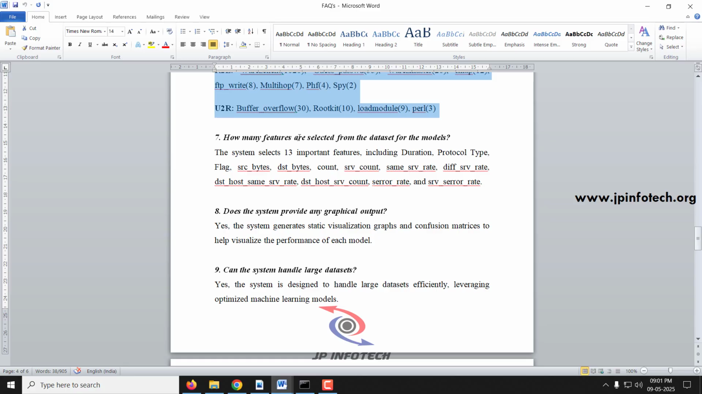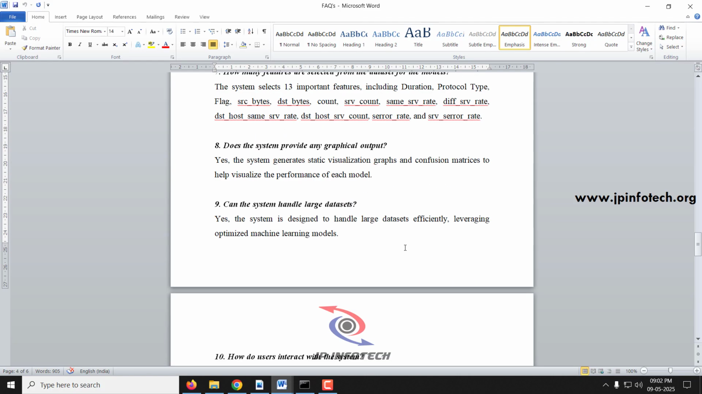How many features are selected from the dataset? We have manually selected 13 important features, which include duration, protocol type, flag, source bytes, destination bytes, count, srv count, same srv rate, diff srv rate, dst host same srv rate, dst host srv count, serror rate and srv serror rate. Does the system provide any graphical output? Yes, the system generates static visualization graphs and confusion matrix to help visualize the performance analysis of each model.